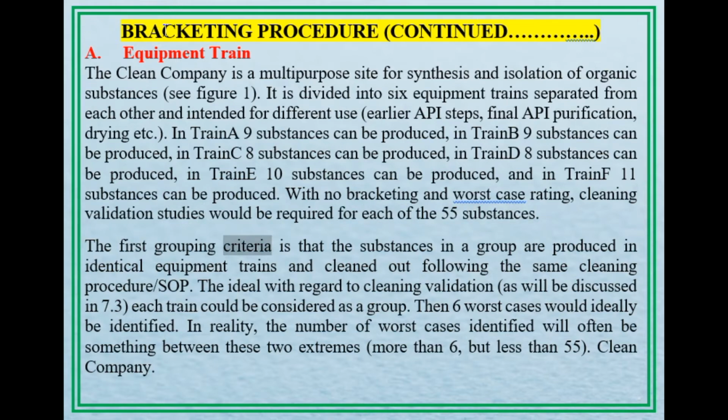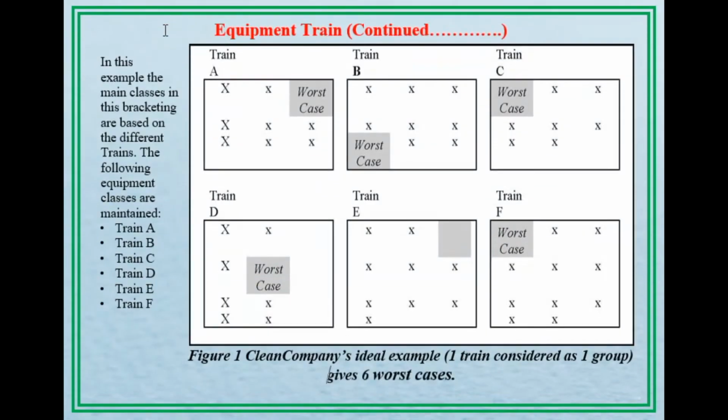The first grouping criterion is that the substances in a group are produced in identical equipment trains and cleaned out following the same cleaning procedure, SOP. The ideal with regard to cleaning validation, as will be discussed in 7.3, is that each train could be considered as a group. Then 6 worst cases would ideally be identified. In reality, the number of worst cases identified will often be something between these two extremes, more than 6, but less than 55. Clean Company.